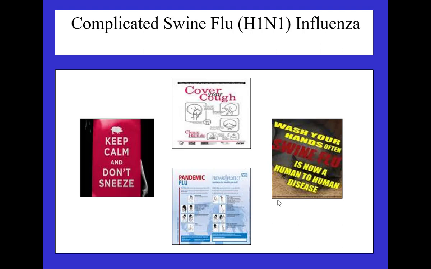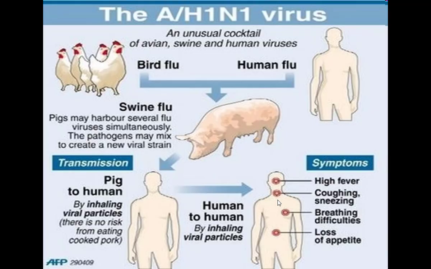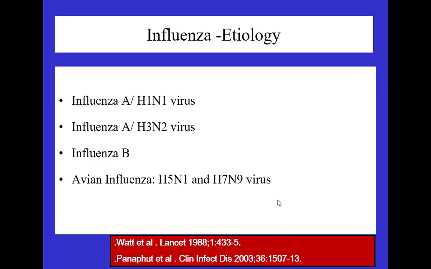Moving forward, H1N1. Too much publicity, too much awareness, everybody knows about it. This is how the pig basically works as a reservoir, from human or the bird, with transmission from man to man. Patients can present with high fever, coughing, sneezing, breathing difficulties and loss of appetite. For your knowledge, it's primarily the influenza virus. Influenza A is H1N1, or influenza A is H3N2, influenza B, and avian influenza is H5N1 or H7N9. These all belong to the influenza family. H1N1 is one of them.